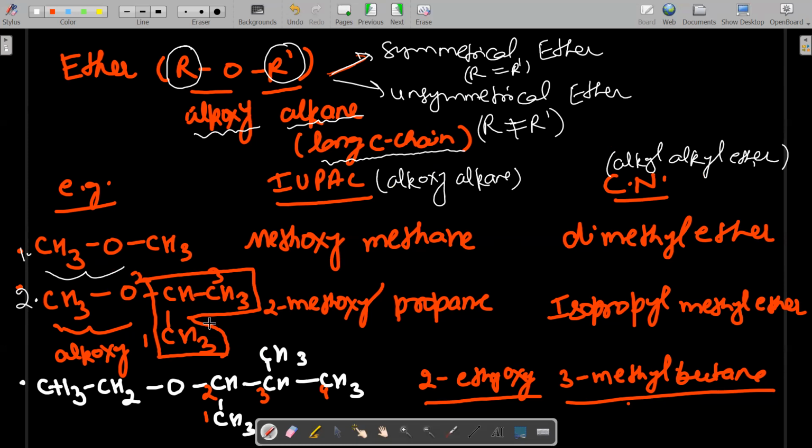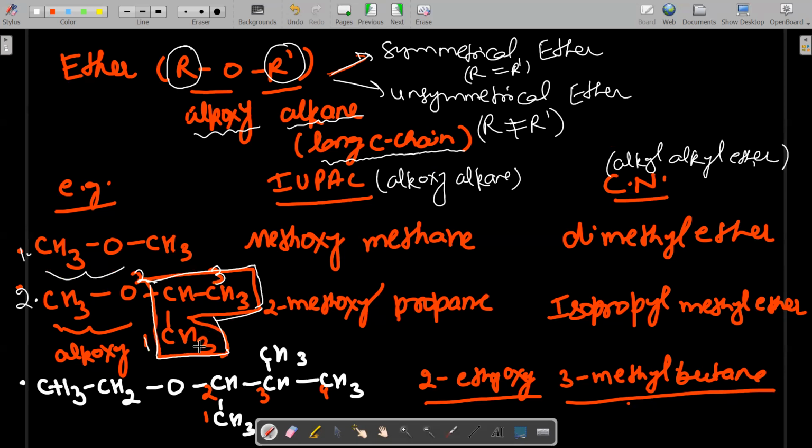CH3-O-CH(CH3)CH3. You can see this is not symmetrical, these two alkyls are different. That is unsymmetrical ether. So you have to see which one is the longest carbon chain. This right side is the long carbon chain, so you have to select it first. After selecting the long carbon chain, you have to give the numbering such that the alkoxy group gets the lowest number. In this case, we can write 1, 2, 3.